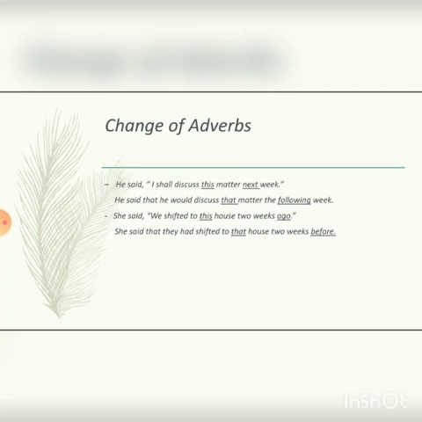Here this is changed into that and next week is changed into the following week. Next example. She said, "We shifted to this house 2 weeks ago." So she said that they had shifted to that house 2 weeks before. Here this changes into that and ago changes into before.